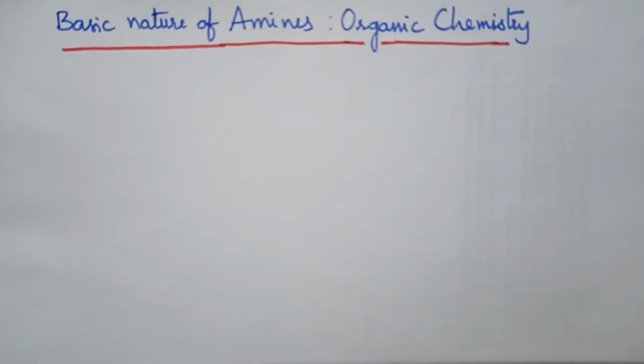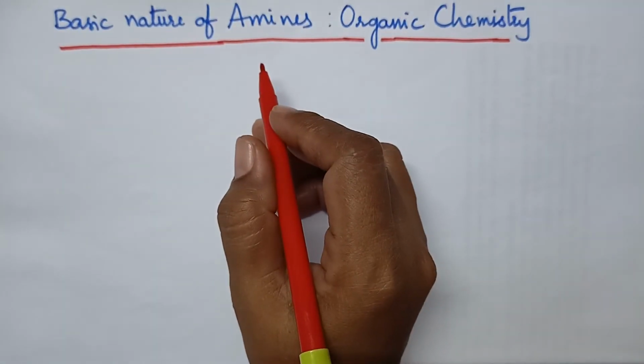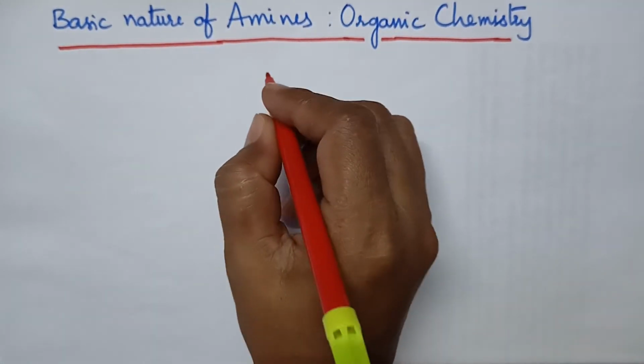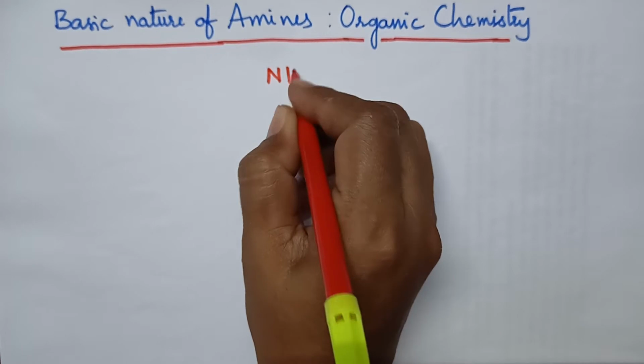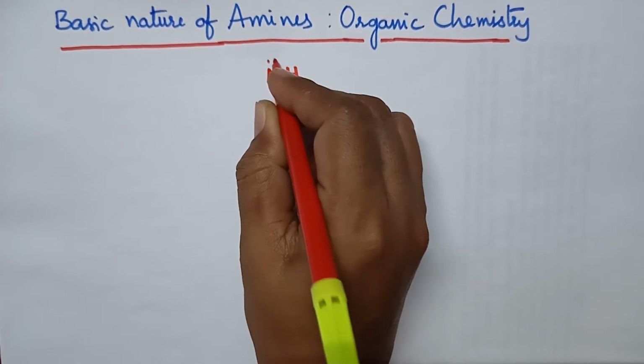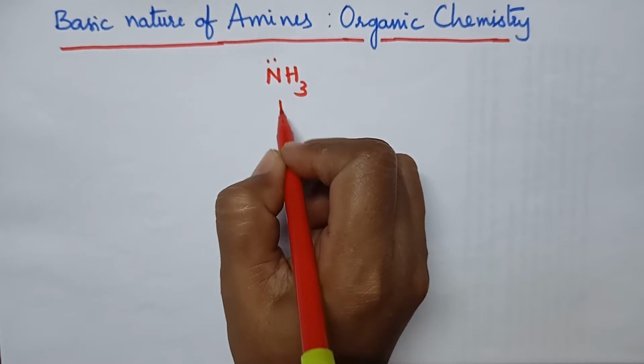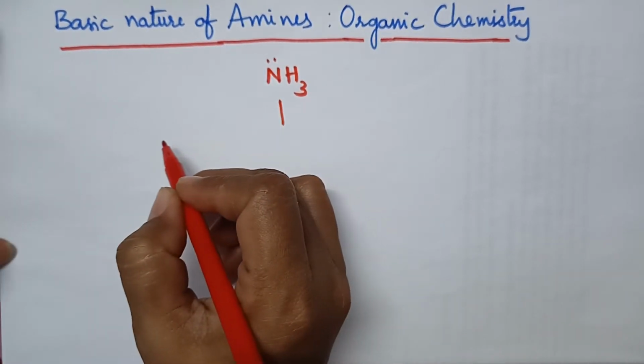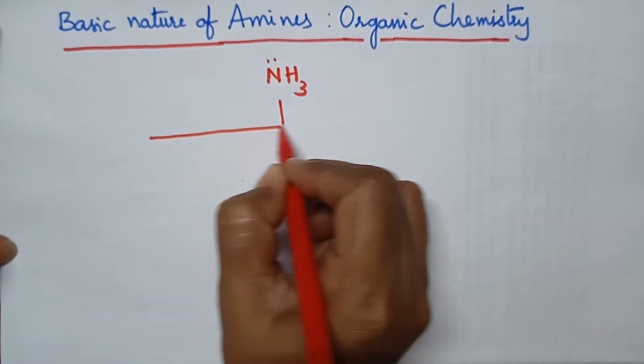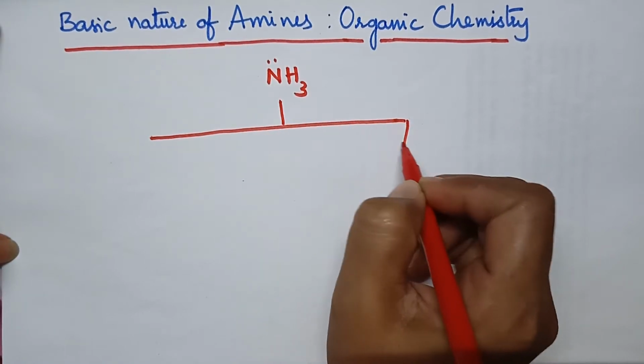In this video, I am going to discuss in detail about the amines and their basic nature. So coming to the amines, these amines can be considered as the derivatives of ammonia. Whenever one or more hydrogens of ammonia are replaced by alkyl or aryl groups, it results in the formation of amines.